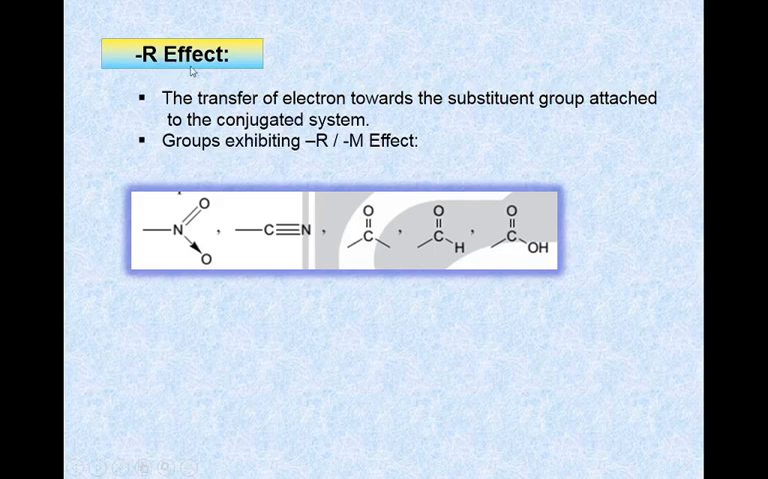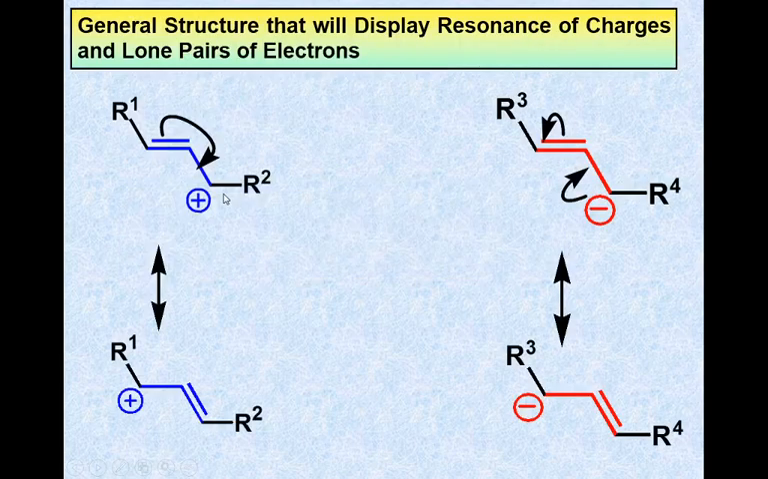The next one is the minus R effect, the transfer of electrons towards the substituent group attached to the conjugated system. That means the group attached to the conjugated system withdraws the electrons, therefore they show minus R or minus M effect. Here are some examples: nitro group, cyanide, then carboxylic group are the electron withdrawing groups and they show minus R effect. Here is the general structure that will display resonance of charges and lone pairs of electrons.